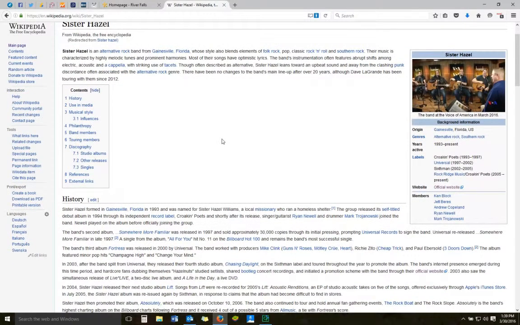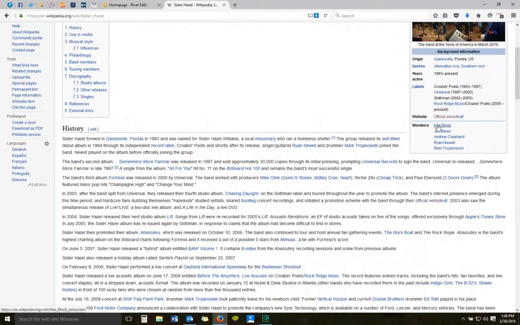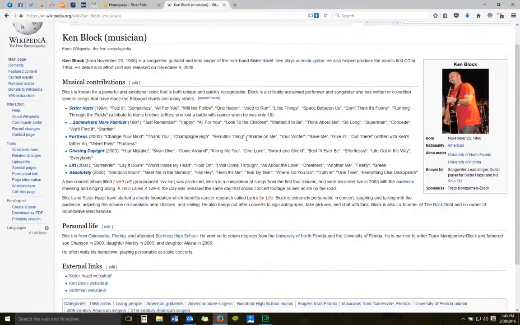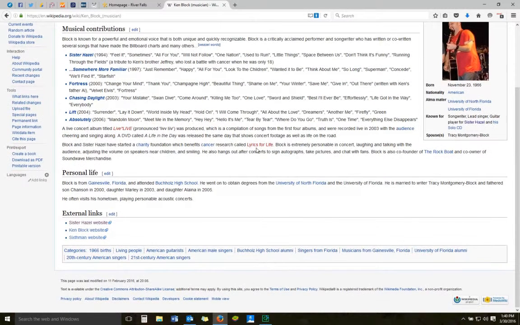If I want to click on some of the areas within this and just start exploring, so the lead singer, Ken Block, you'll see that as you look through here, there are some projects that he's been involved with. Well, this is an album, Live Live, so there's the potential to write an article for that album, although it might just be that there's a bad link there. Or Lyrics for Life, which, let's see, it's a charity foundation. So again, on the philanthropy side, we could look at Lyrics for Life.